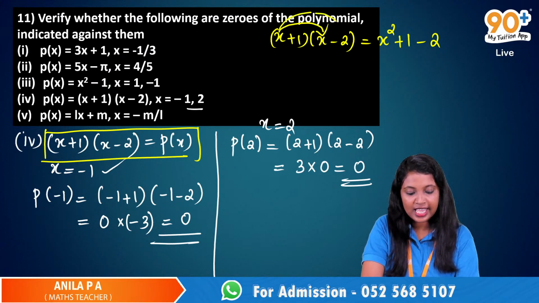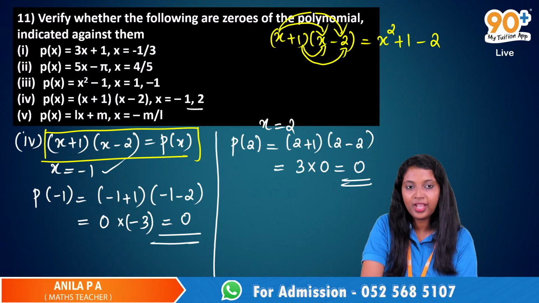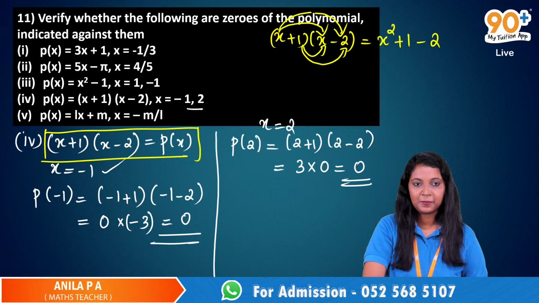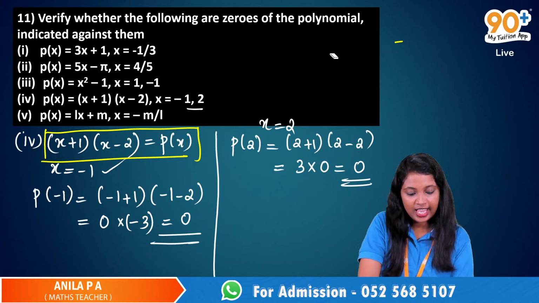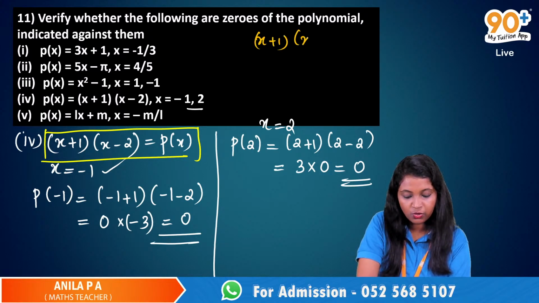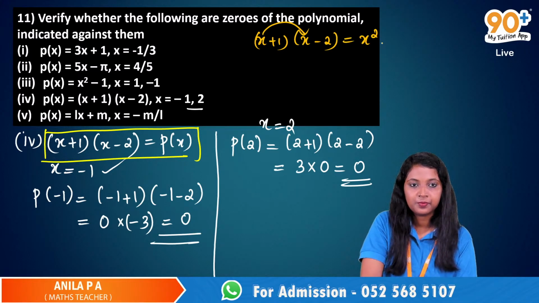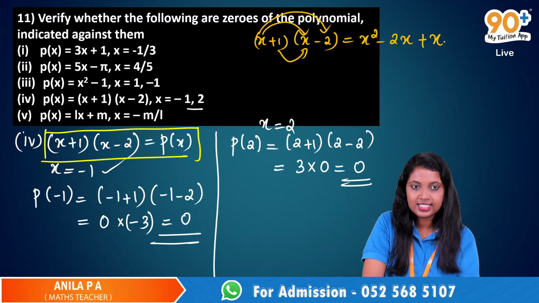Then x into minus 2 is minus 2x. Then 1 into x is plus x. And then 1 into minus 2 is minus 2.